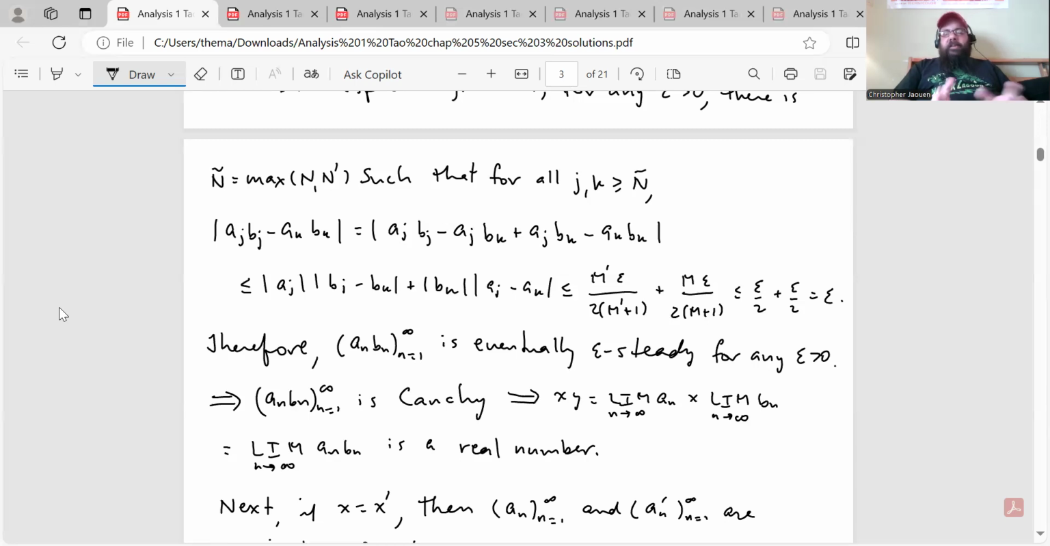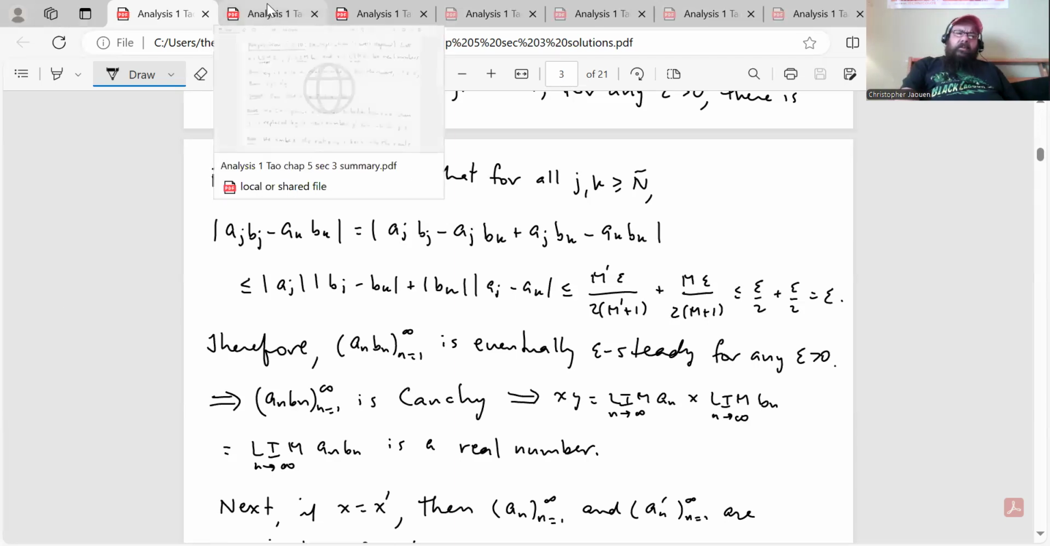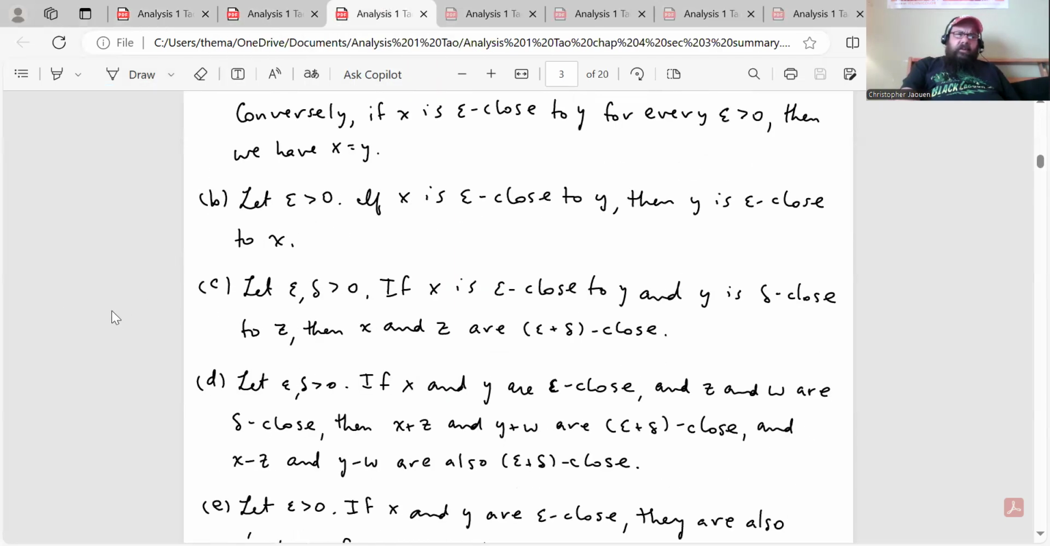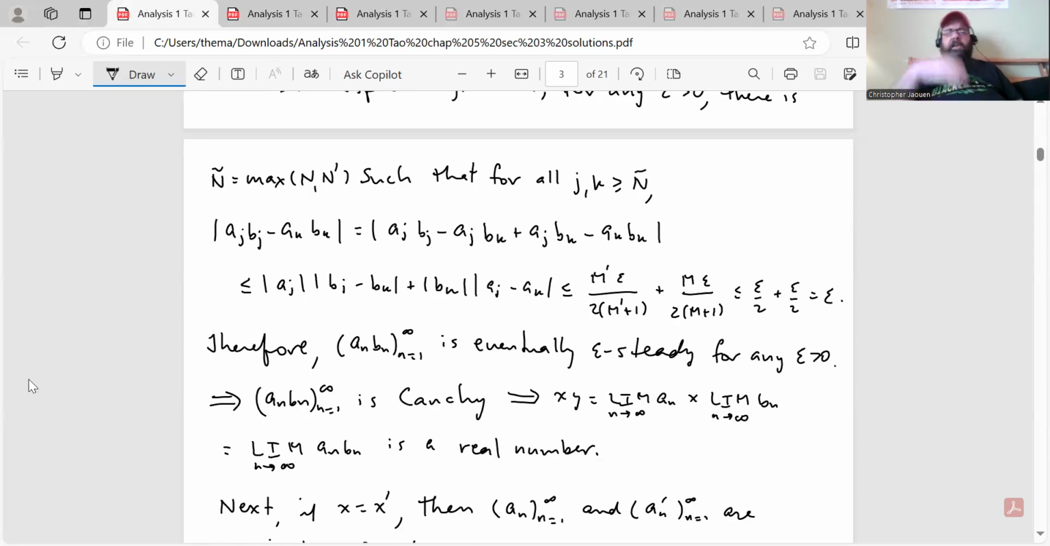That follows from the properties of absolute value that we went over in chapter 4. Actually, was it chapter 4? When did we go over the properties of absolute value? Whenever it was, I'm not going to go back in the notes. Okay, so that follows from that, and then that's less than or equal to M prime times epsilon over 2 times M prime plus 1 plus M times epsilon over 2 times M plus 1. And obviously that's less than or equal to epsilon over 2 plus epsilon over 2, which is equal to epsilon.